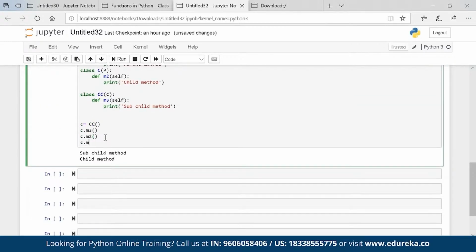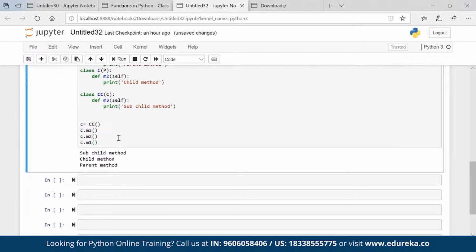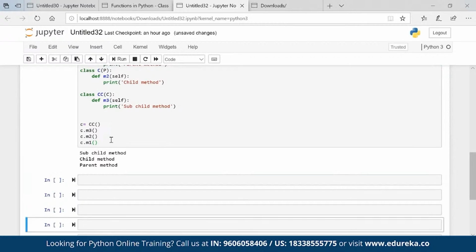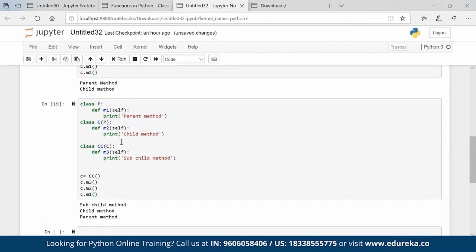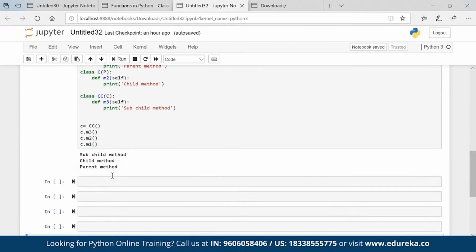C dot M1, it is also running fine. So basically CC has all the properties of the above parents, and this is known as multi-level inheritance. There is no limit. I can have multiple relations, but in industry standard, we prefer to go with a maximum of 6 to 7 multi-levels.